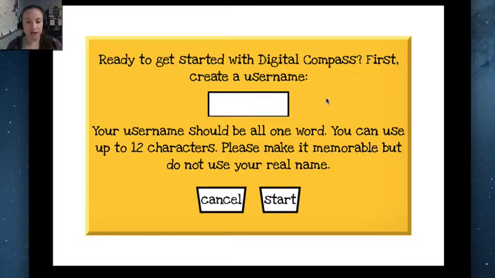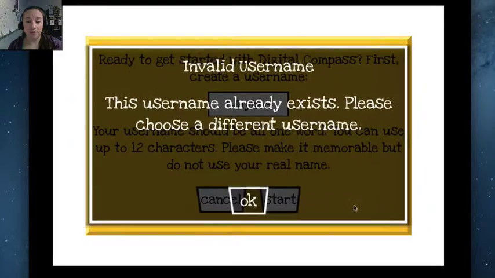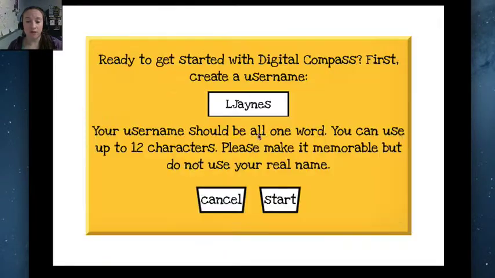This is what I want you to do. I want you to use your first initial and your last name, so that way we know who you are. It needs to be all one word. It says do not use your real name, but that's okay if you're just using your first initial and last name. There's lots of people that have your last name. And then you're going to click Start. Oop, I've already used this game name, so I'm going to put a 2 next to mine. I'm going to say Start.